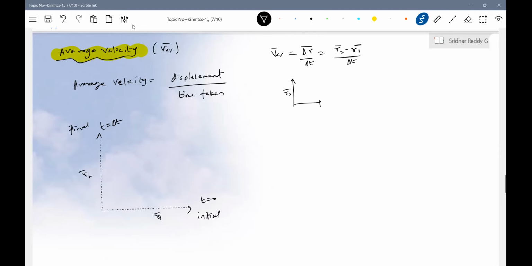If you know some vector analysis, R2 bar minus R1 bar is needed. So this is R2 bar, this is R1 bar. Minus R1 bar will be in this direction. Then if I shift it, minus R1 bar, this R2 bar. So this will be the delta R bar.